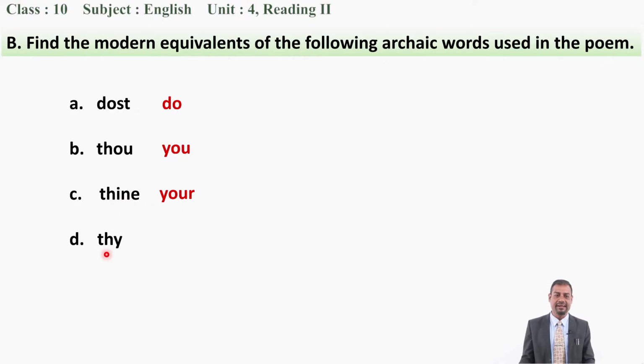Now the next one is thy. So what is the modern equivalent for thy? Got it? Okay, don't worry. Its modern equivalent is, let's say, your, and we use thine before a vowel, and we use thy before a consonant. Is it clear to you?